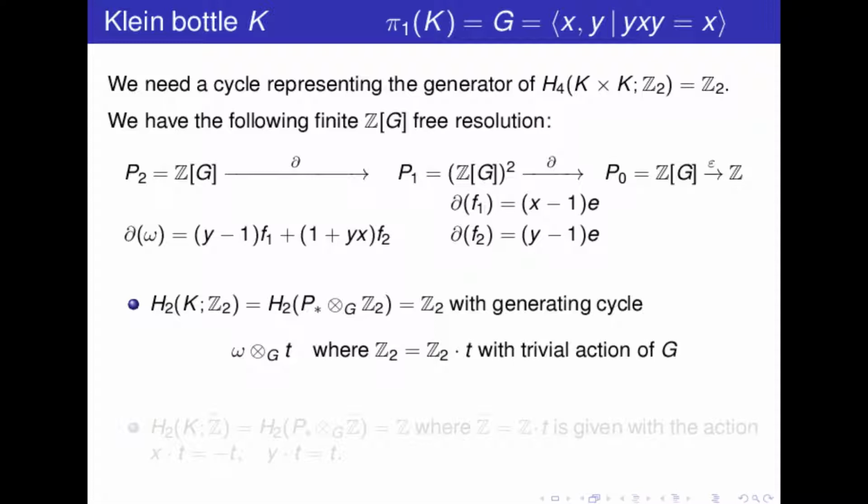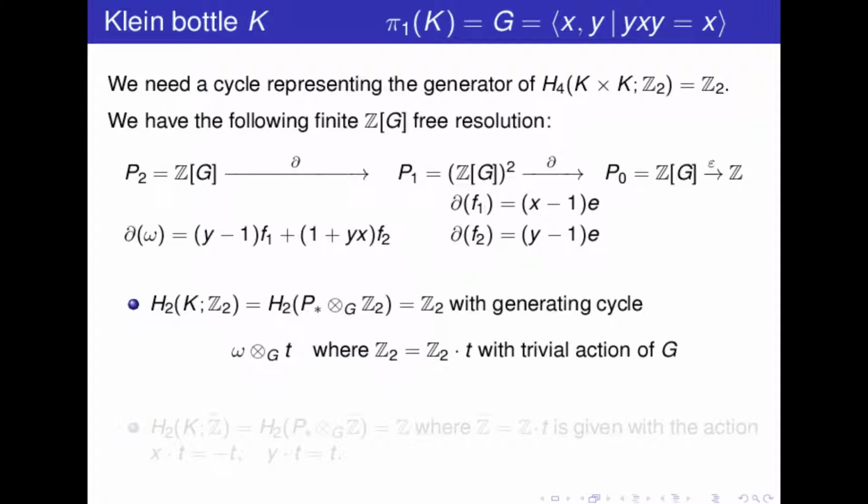So when you kill the diagonal action, this means that if you have an action on the left side, this is equivalent to have action on the right side by the inverse of the element, yes? But here, Z2 is just with the trivial action. So I will denote by T a generator of Z2, and we have the trivial action. So this means that actually what we are doing is just killing the action, okay?